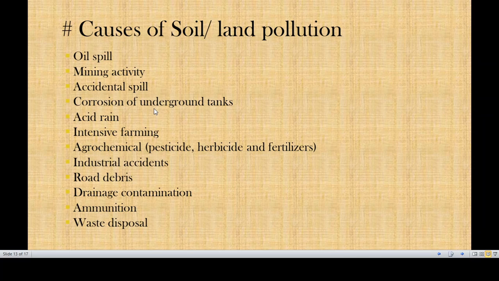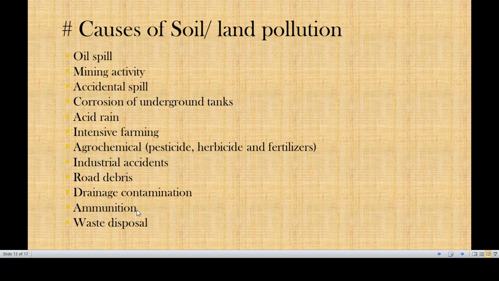So these are the systems, basically. That means we are trying to understand how these systems are causing an ill effect on the human system also, because everything is directly or indirectly interrelated. If you look carefully, these systems, like oil spills, mining activity, accidental spills, then drainage contamination, road debris, industrial accidents, agrochemicals, are all human created.